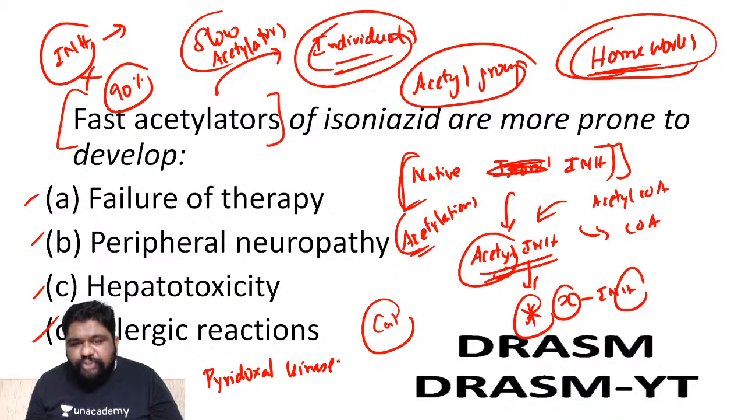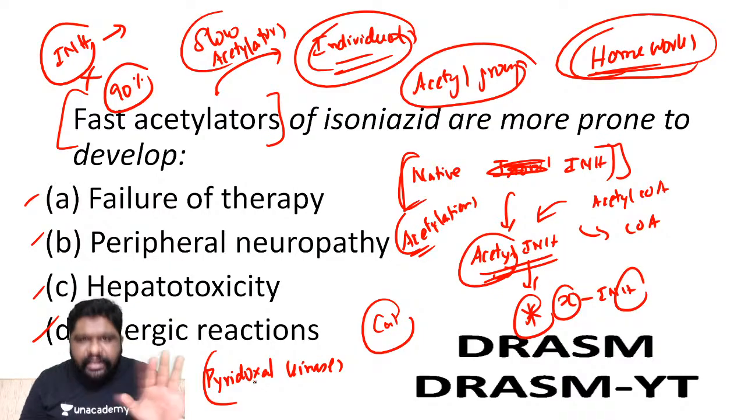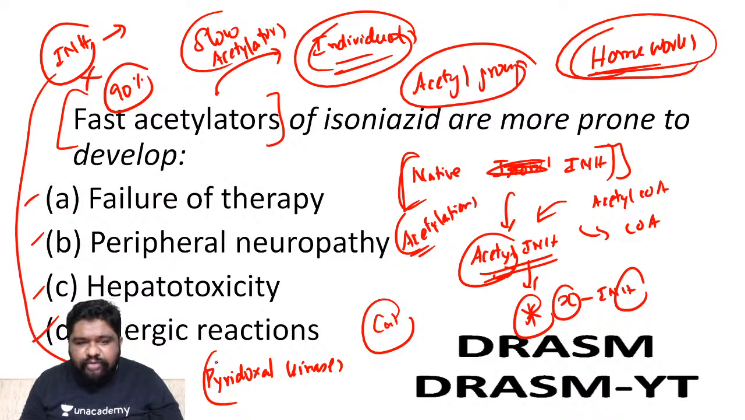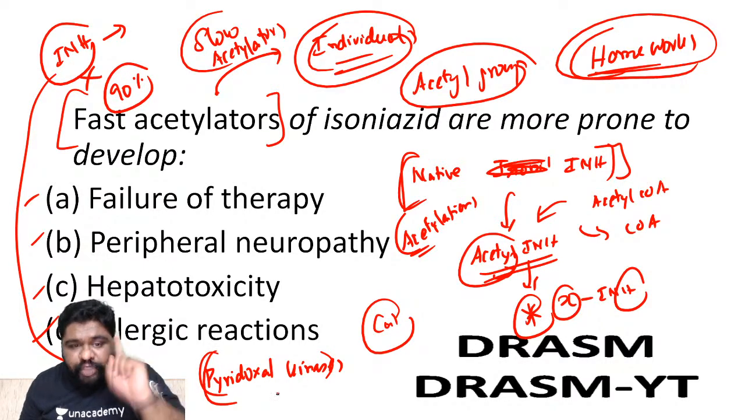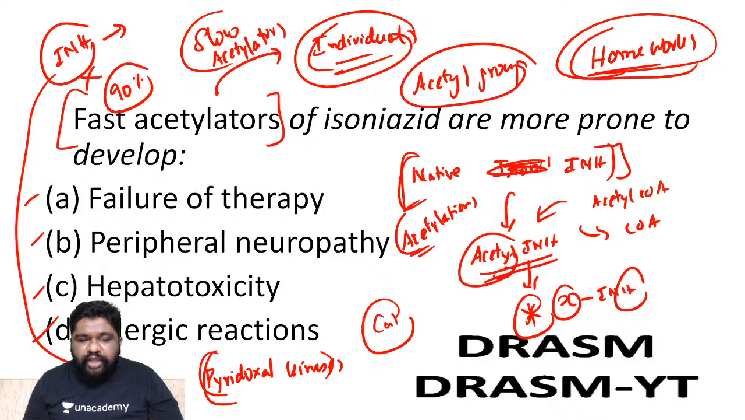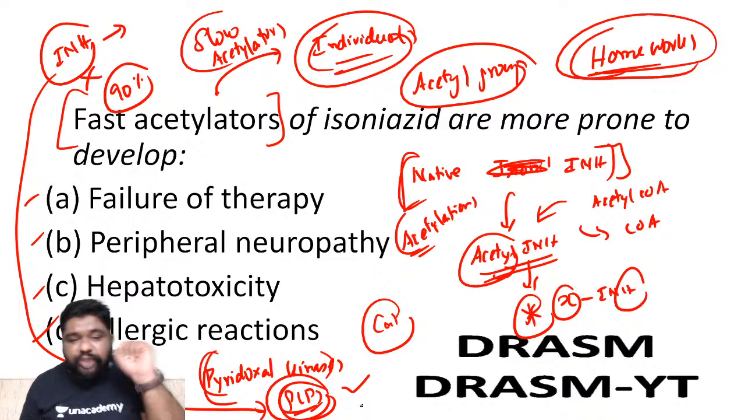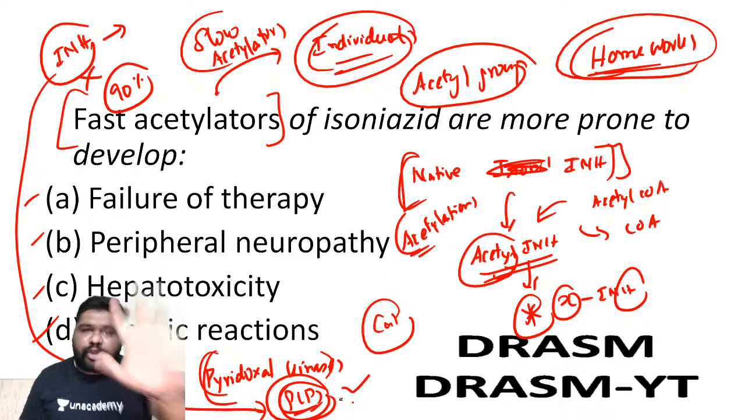If the people are slow acetylators, acetylation is not happening, so INH will remain as INH itself. So that INH can easily inhibit the enzyme called pyridoxal kinase. Pyridoxal kinase is important for converting normal pyridoxal into pyridoxal phosphate. What is the importance of pyridoxal phosphate? The active form of vitamin B6, pyridoxine, is pyridoxal phosphate. Only when pyridoxine becomes pyridoxal phosphate, it can be helpful in biochemical reactions.